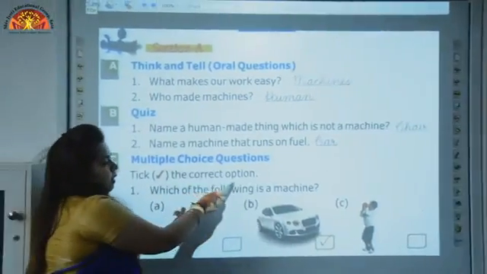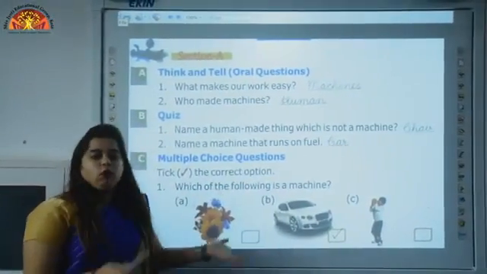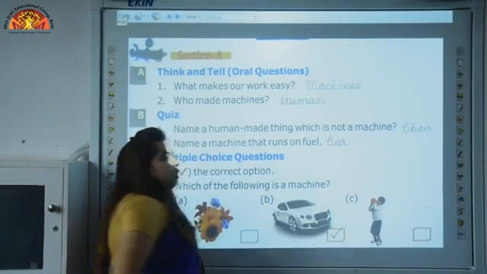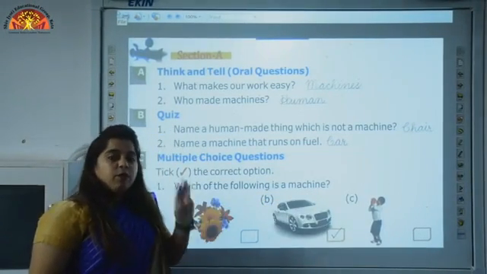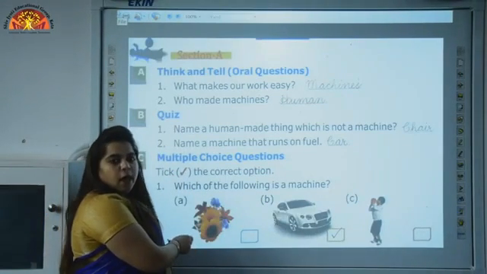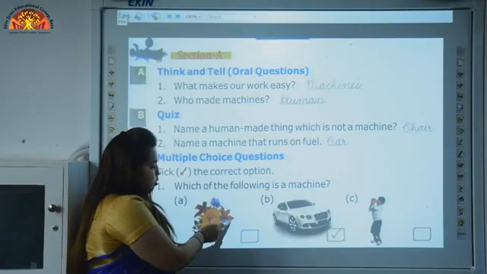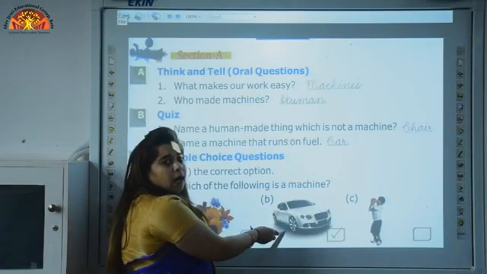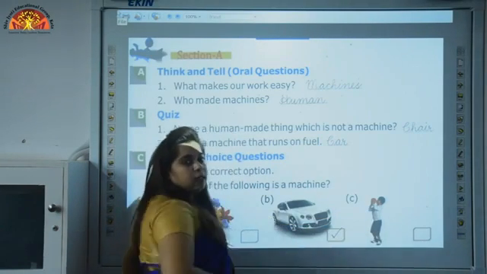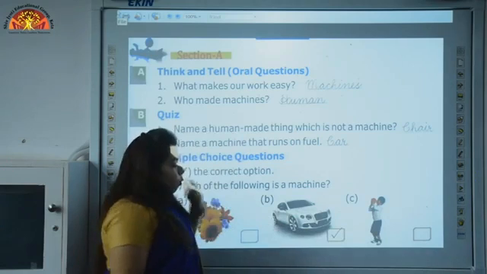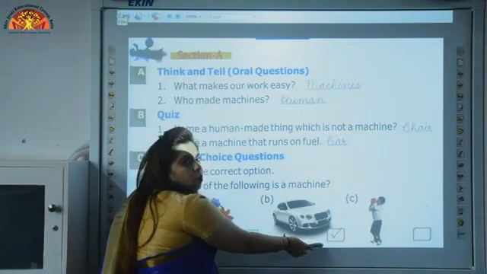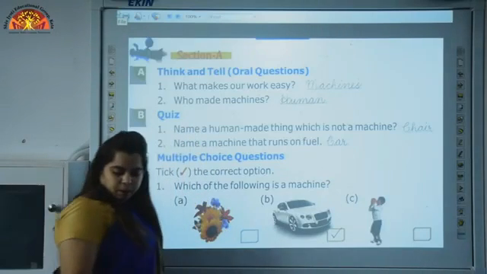Tick the correct option. We have to tick the correct option in this. Which of the following is a machine? Now 3 options are given over here. We have to see which is a machine. Flower. Is flower a machine? No. So this is wrong. B is car. Is car a machine? Yes. A boy playing with a ball. Is a boy playing with a ball machine? No. So the correct answer is B, car. We will tick on option number B.